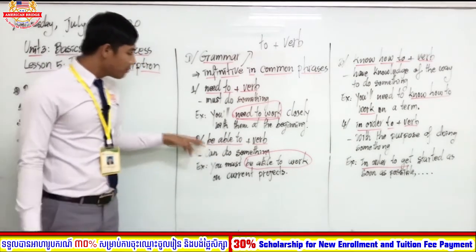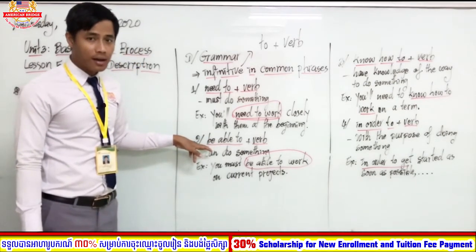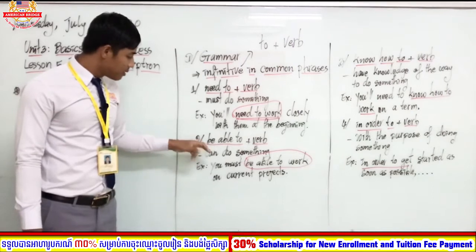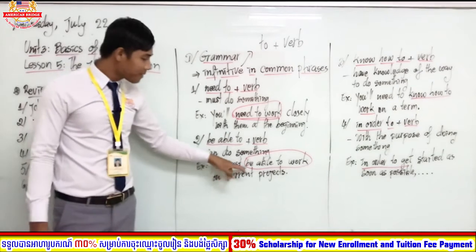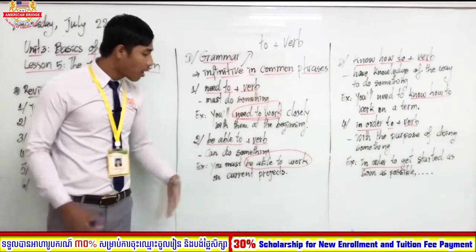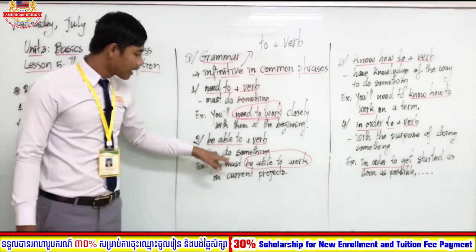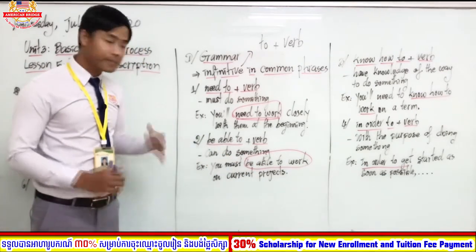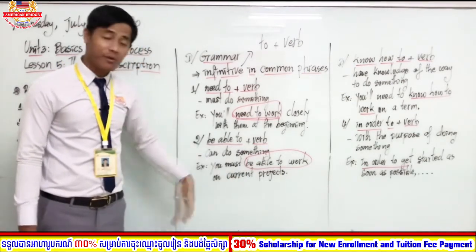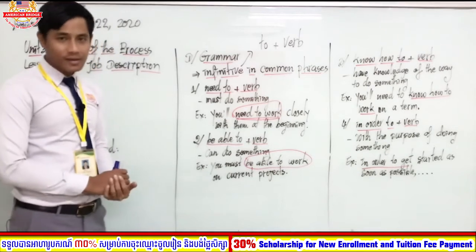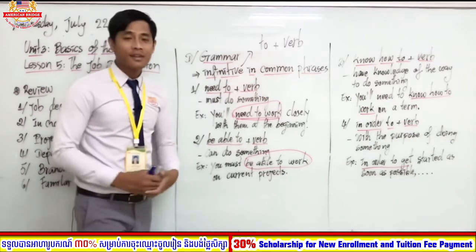You know, "be" here can be "is" as well. Its meaning is can do something. Example: you must be able to work on current projects. So be able to work, its meaning is can do something. Okay, do we get this? Can do something, can work on current projects. These are called infinitive in common phrases.